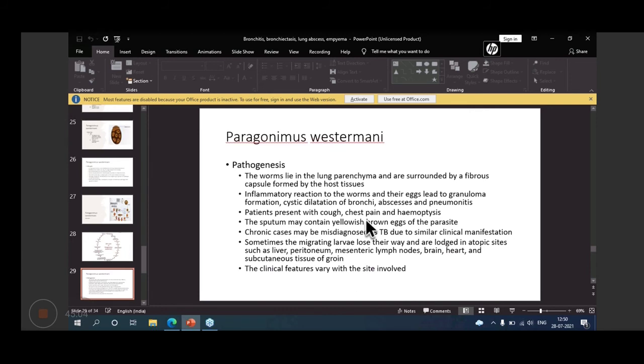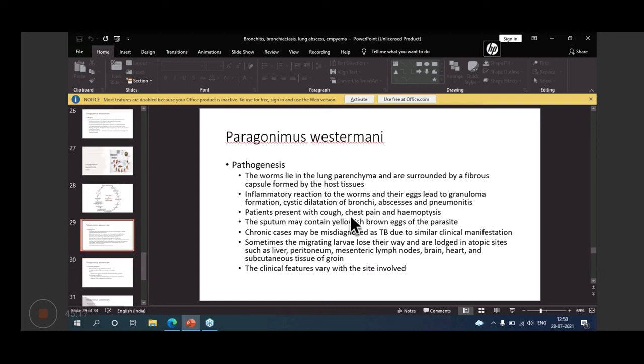So what is the pathogenesis of Paragonimus westermani, right? The worms lie in the lung parenchyma and are surrounded by a fibrous capsule formed by the host tissues.